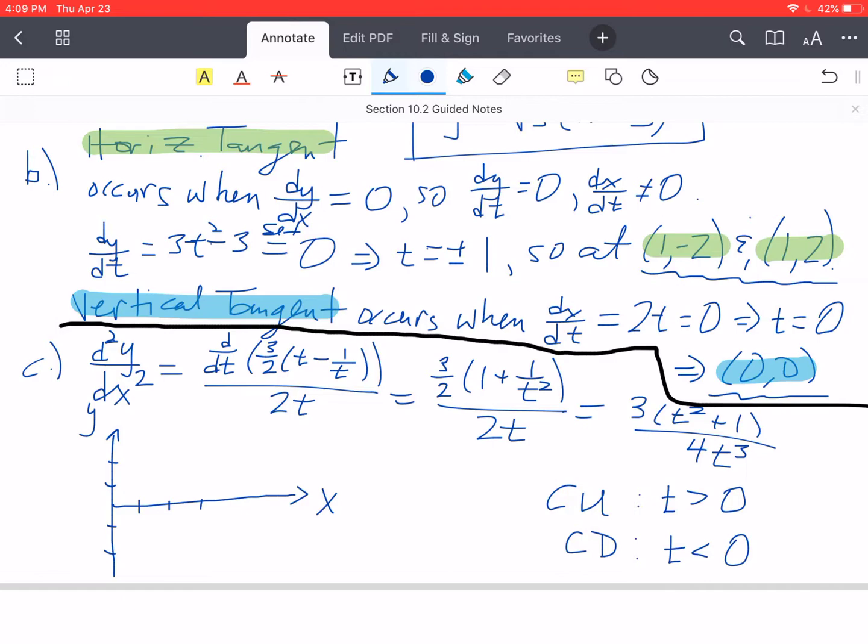So we know the points 3, 0, the point 1, 2, the point 1, negative 2, and 0, 0 are all on this. Okay. So what the graph is going to look like is going to be something like this. Hopefully I can get a good sketch here.